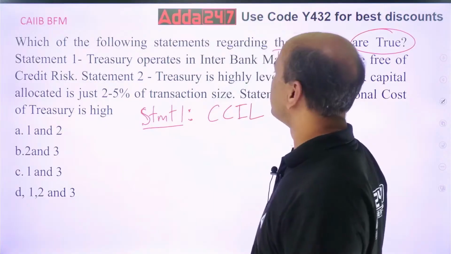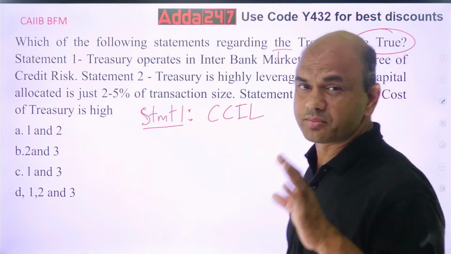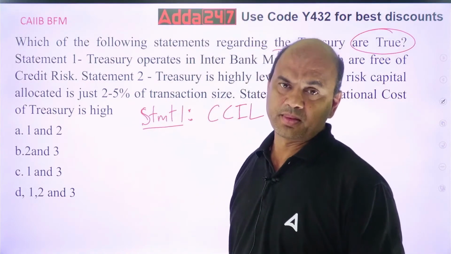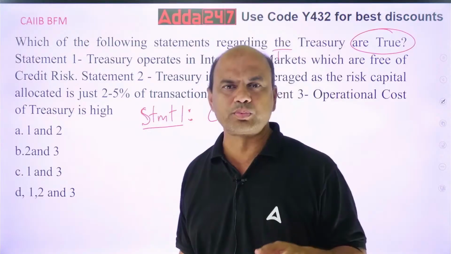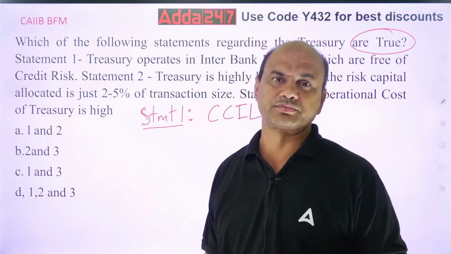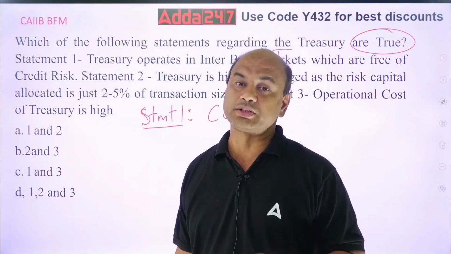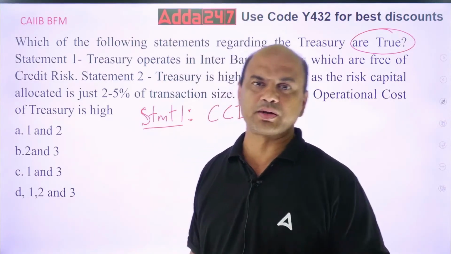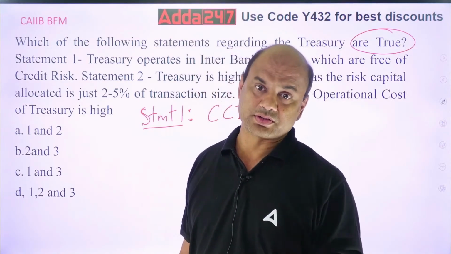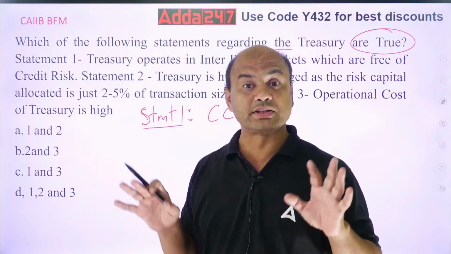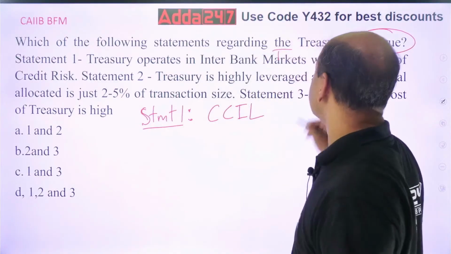What about statement 2? Treasury is highly leveraged as capital allocated is 2 to 5%. This is the most correct statement. Treasury has a high leverage. You can take just 2 crore rupees and do the trading of 100 crores. So it's a huge leverage business. Because of this leverage you can earn profits, but there's also a problem. If you suffer a loss, you lose a lot. You will have to sell certain important assets of yours if you make a loss. So this is also true.